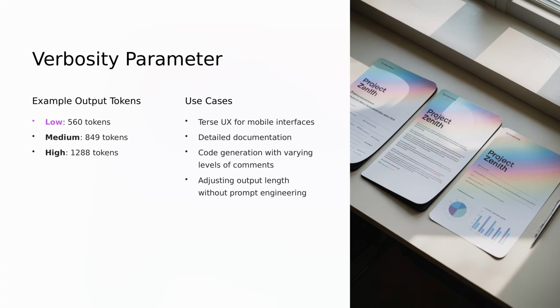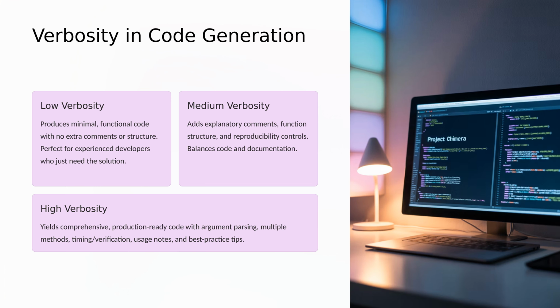The verbosity parameter lets you hint that you want the model to be more or less expansive in its replies without changing your prompts. The verbosity parameter reliably scales both the length and depth of the model's output while preserving correctness and reasoning quality. Choose between low, medium, or high verbosity depending on your needs. When applied to code generation, verbosity controls not just the amount of code produced, but also the type of documentation included with the code. Low produces minimal coding, while high will give you production-ready code.